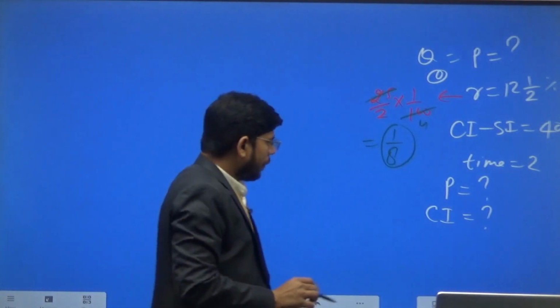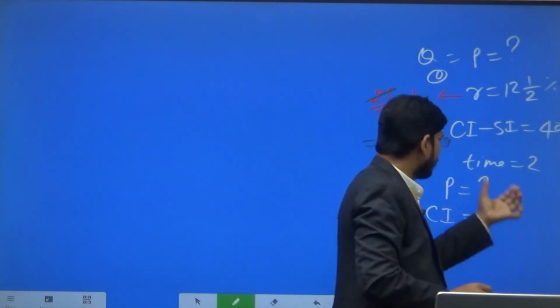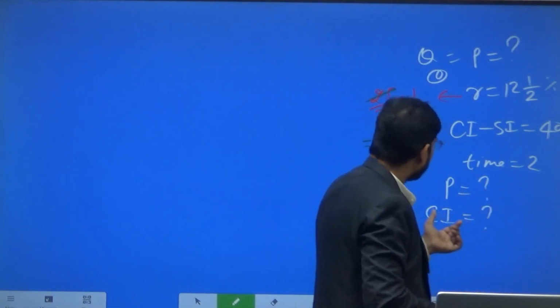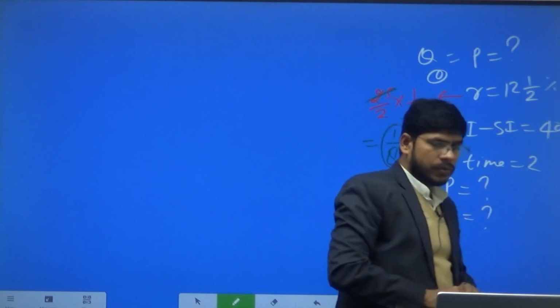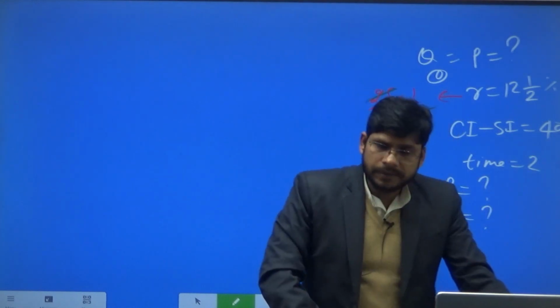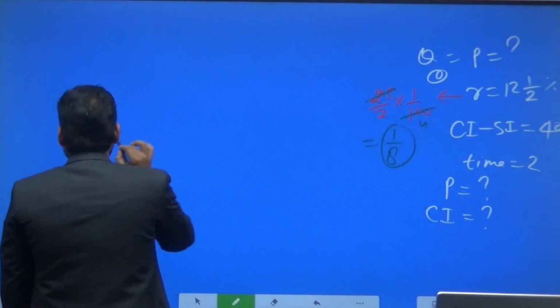So in the case of compound interest for a time period of 2 years, what is the diagram here?